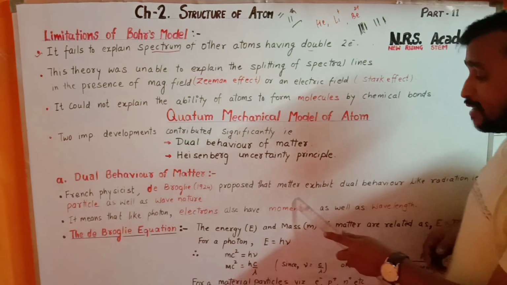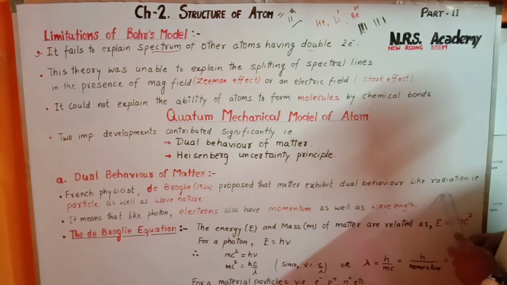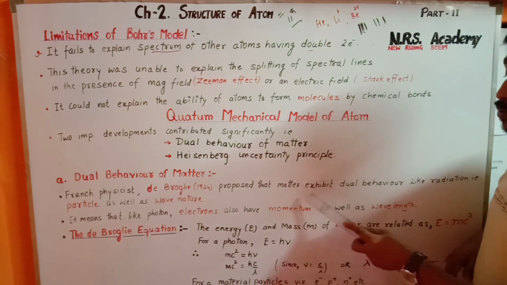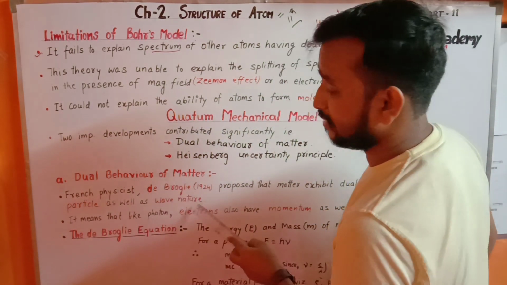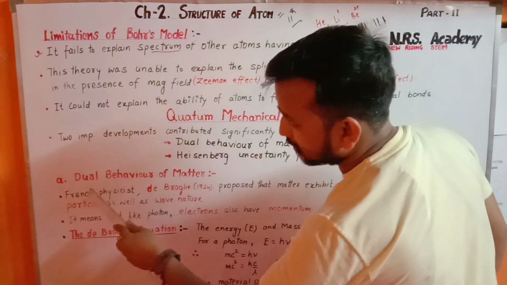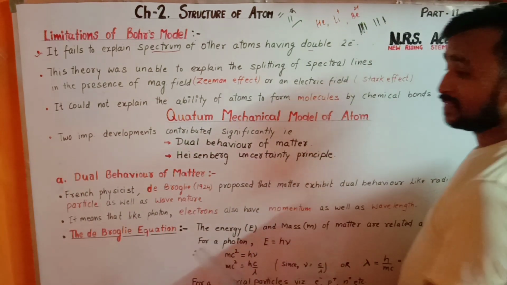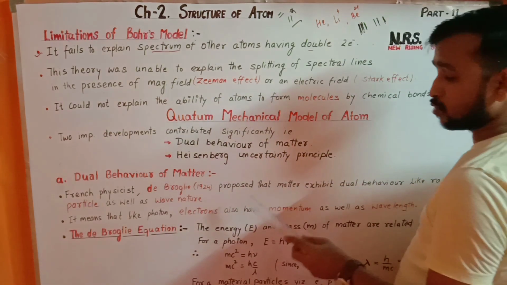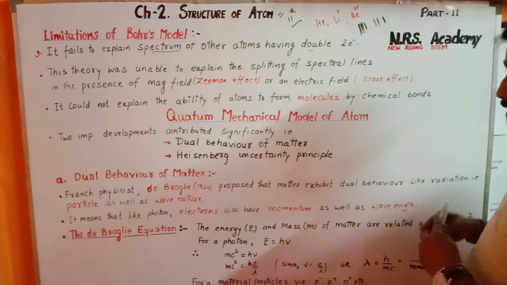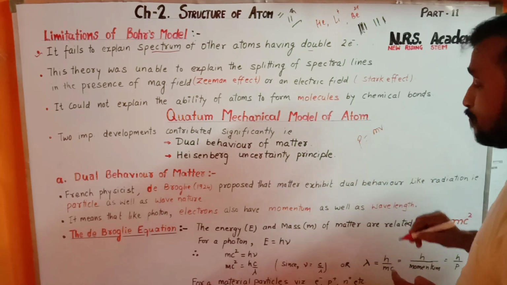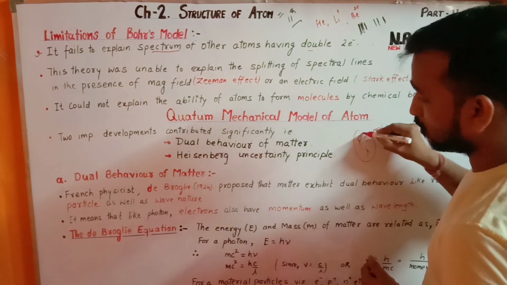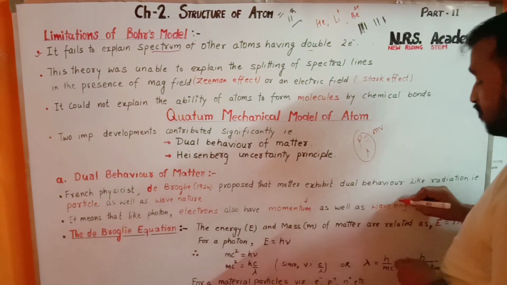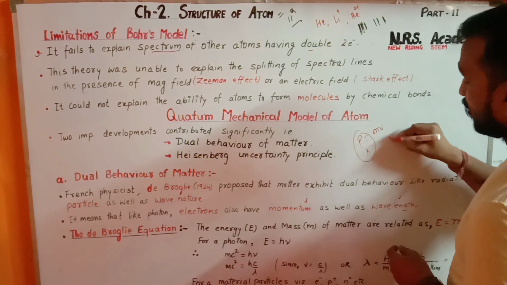He proposed that matter exhibits dual behavior like radiation. As radiation shows dual behavior, in a similar way matter also exhibits the particle as well as the wave nature. It means that, like a photon, electrons also have momentum, that is momentum p equals mv, as well as a wavelength, lambda. So there are two terms, the momentum and the wavelength.